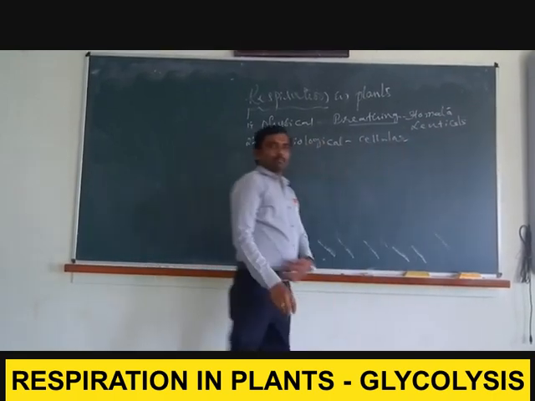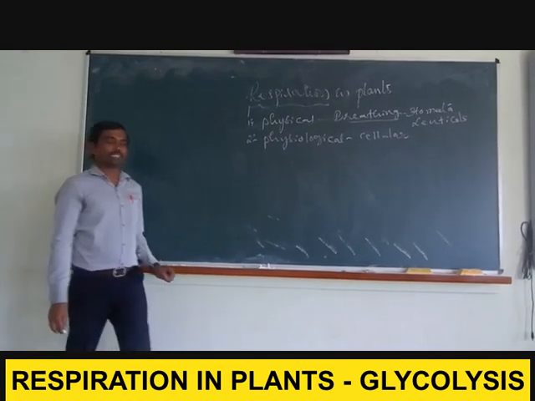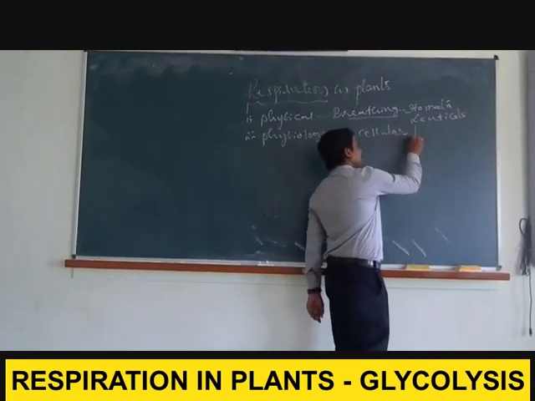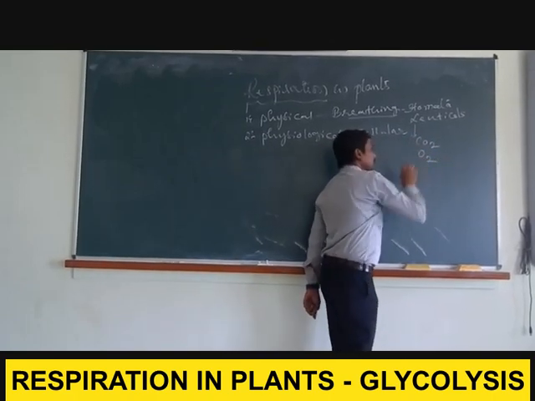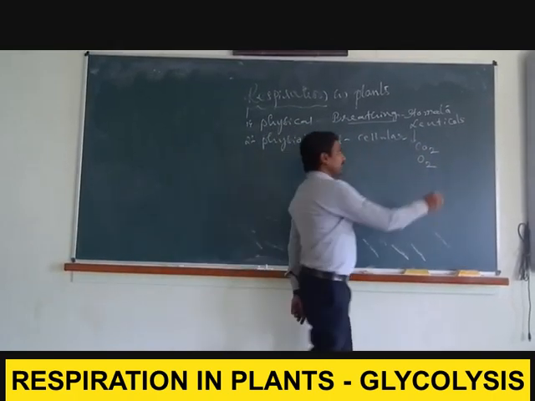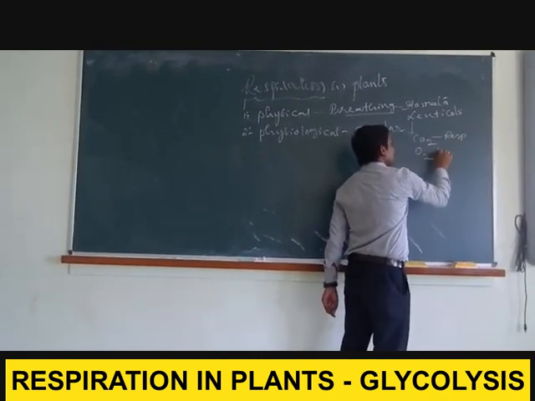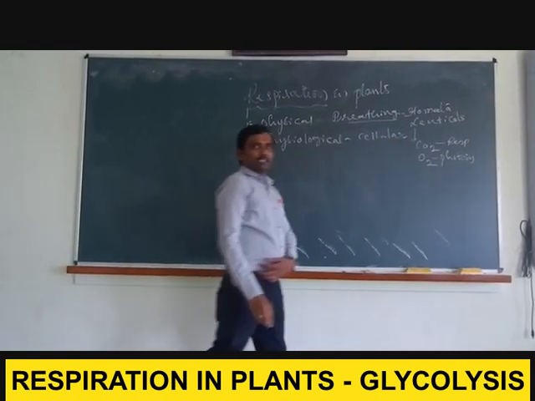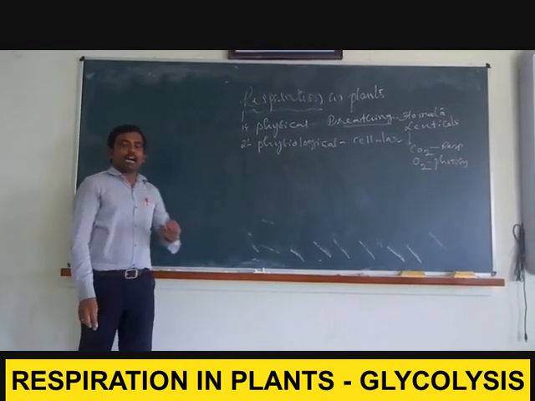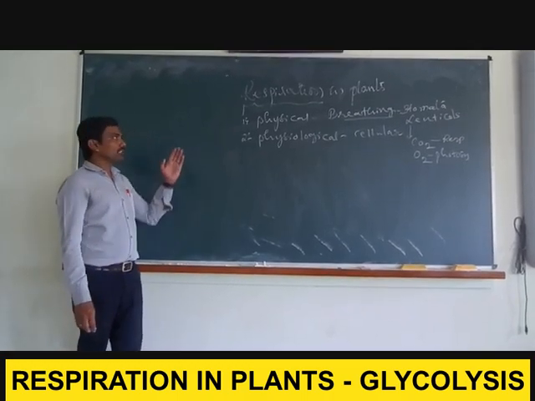But not much breathing is required in plants, because plants are able to produce carbon dioxide and also oxygen. Carbon dioxide is produced during respiration and oxygen is produced during photosynthesis. Hence, only a small amount of oxygen or carbon dioxide is exchanged by breathing in plants.